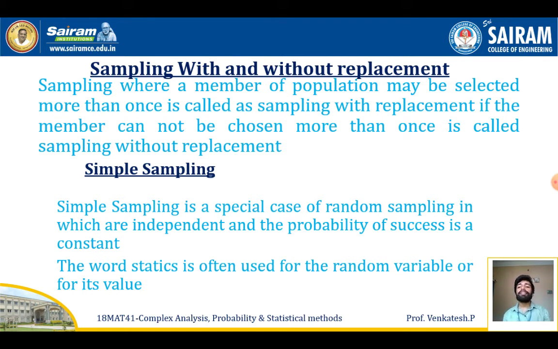Next is simple sampling. Simple sampling is a special case of random sampling in which the trials are independent and the probability of success is constant. The word statistic in this concept is used to denote the random variable or the values of the random variable.